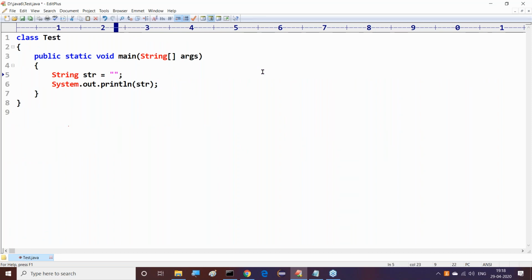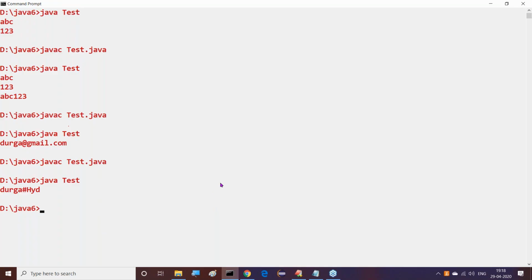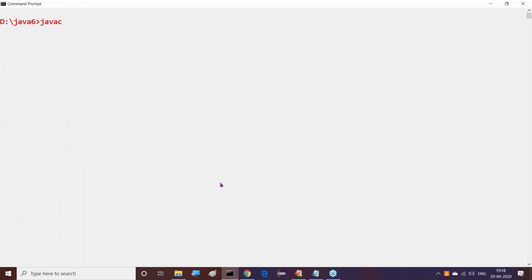Now I want to use Durga Software Solutions, of course with space available, and separate this data with a forward slash. These are escape characters, you can understand it clearly.